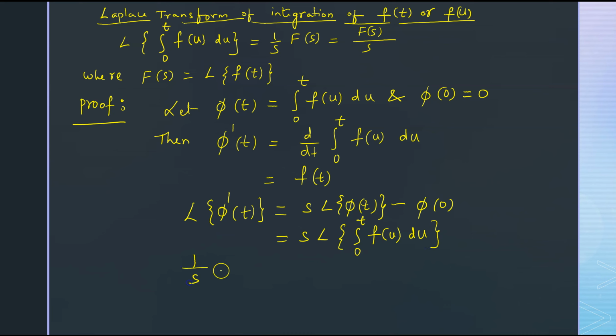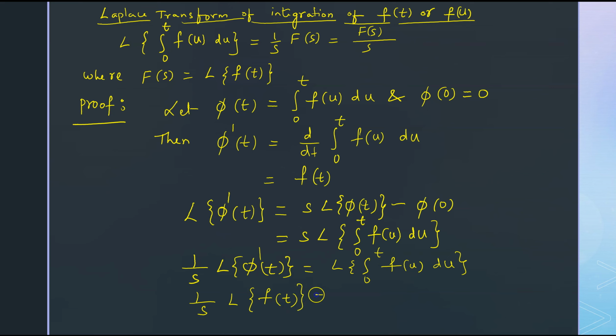So, 1 by s into Laplace transform of phi dash of t equal to Laplace transform of integral 0 to t f of u du. Now, phi dash of t is nothing but f of t. So here 1 by s into L of f of t equal to Laplace transform of integral 0 to t f of u du.